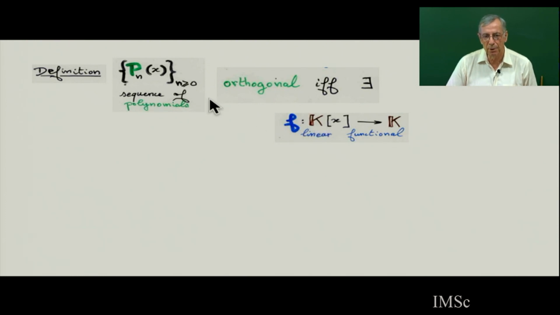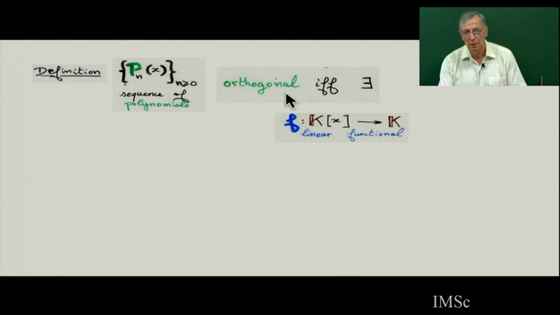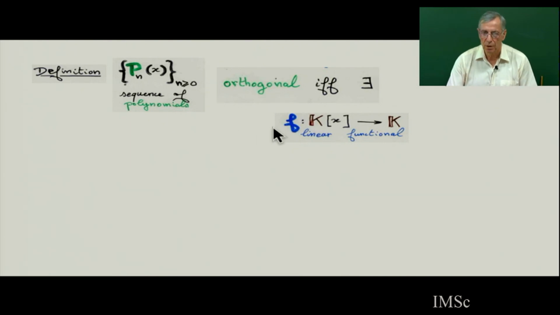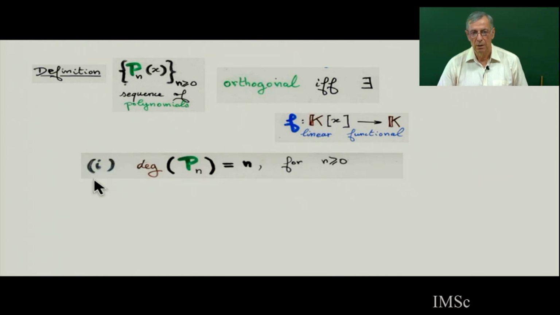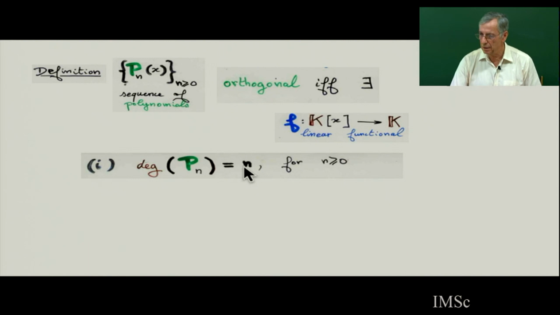So the orthogonal polynomial definition: a sequence P_n is orthogonal if there exists a linear form f on the space of polynomials in one variable x with coefficients in the ring K such that there are three conditions. First, the degree of P_n is n.